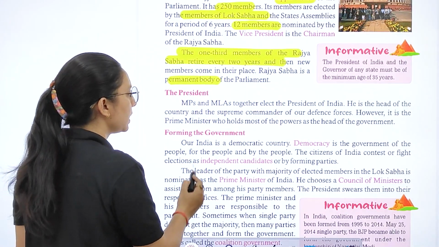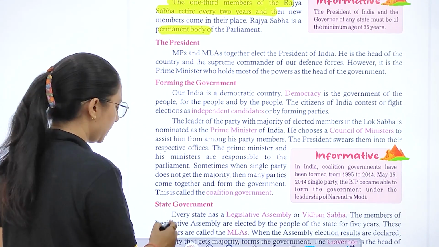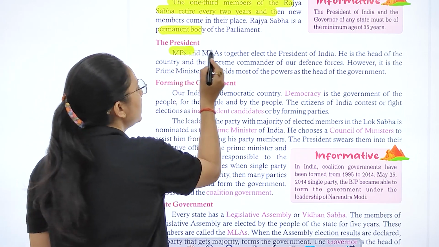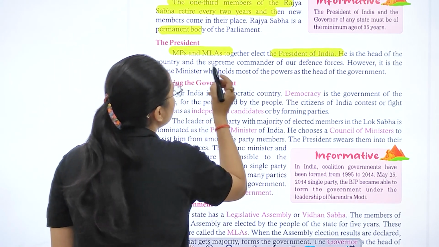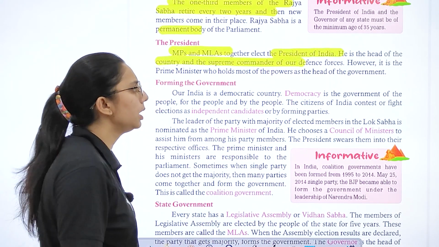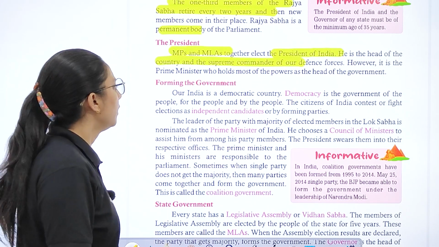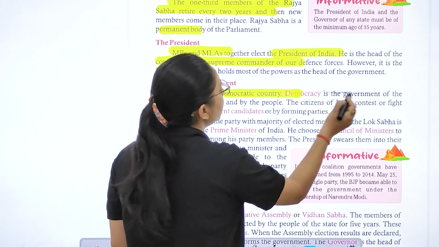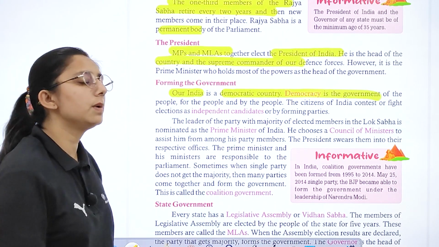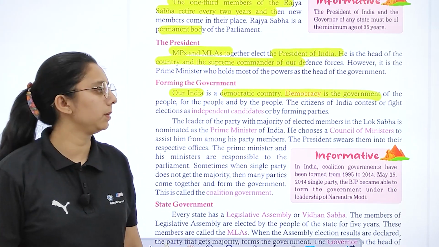Now let's study about the President. MPs and MLAs together elect the President. Right? Your MPs and MLAs, both together. The President is the head of the country and supreme commander of the defense. Right? It holds the power and the head of the government. Forming a government: India is a democratic country. Democracy is the government for the people, by the people and of the people.